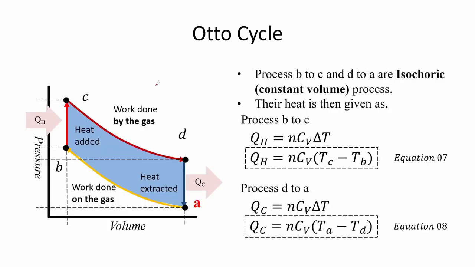Let us look at the isochoric processes where heat enters, QH, and the heat leaves, QC. We recall that both processes B to C and D to A are isochoric, or constant volume. So the equations that describe the heat entering and leaving are given by equation 7 and equation 8. Note that the molar heat capacity is given for constant volume condition.